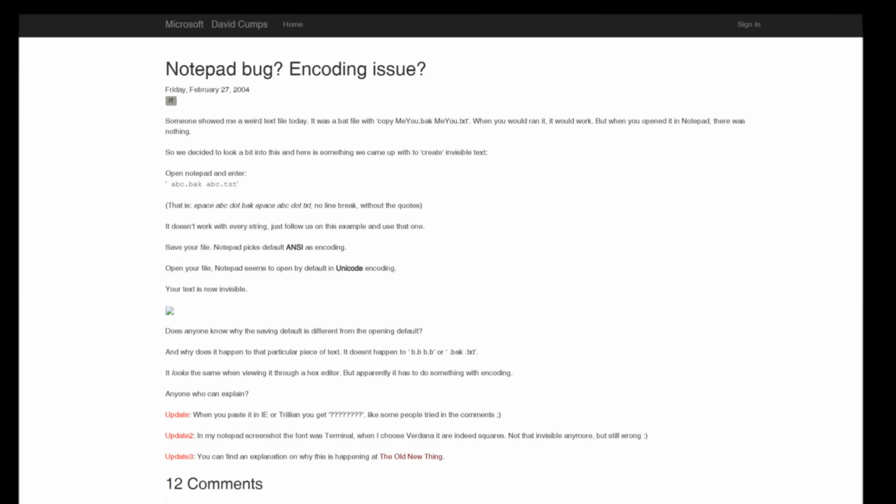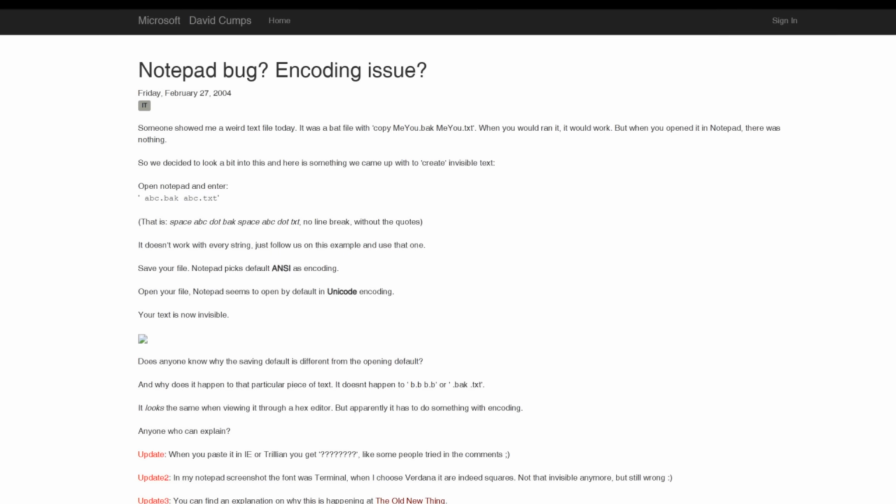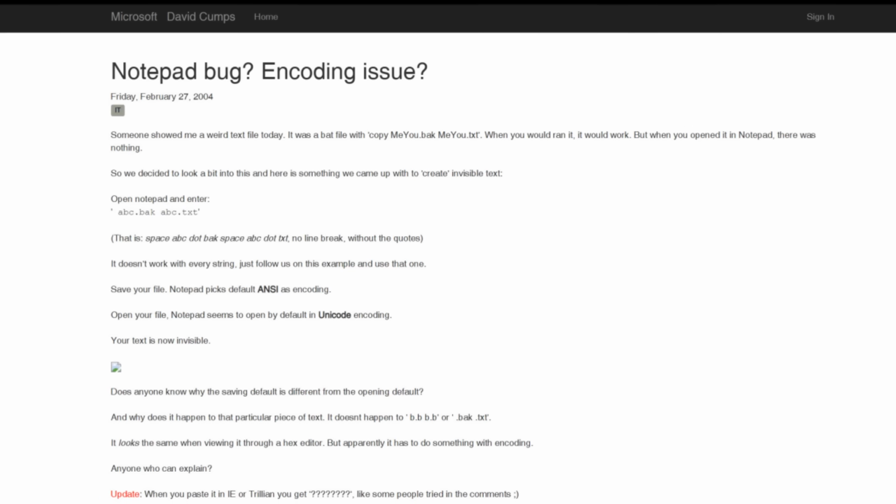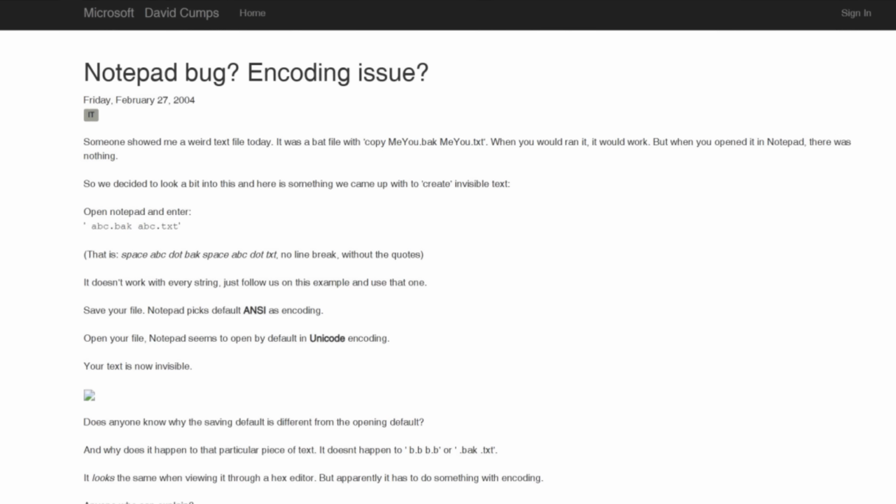It was actually David Crump who on the 27th of February 2004 originally reported on this issue on his self-titled blog. Someone showed me a weird text file today. It was a bat file with copy meu.bak, meu.txt. When you ran it, it would work, but when you opened it in Notepad there was nothing.